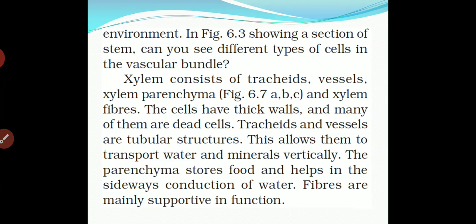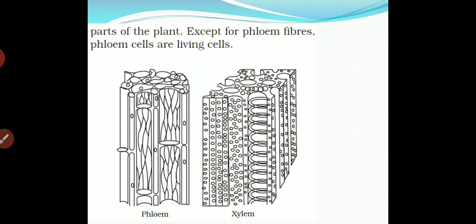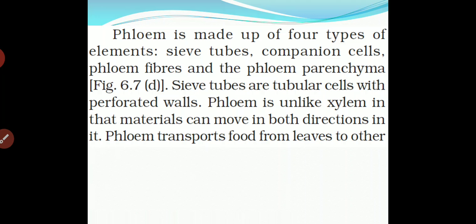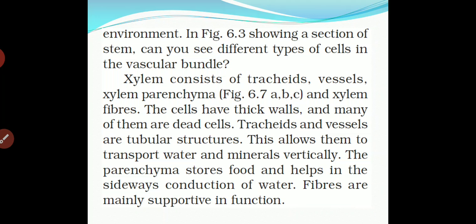In figure 6.3, showing a section of a stem, can you see the different types of cells in the vascular bundle? Here we can see phloem and xylem. Xylem consists of tracheids, vessels, xylem parenchyma, and xylem fibers. The cells have a thick wall, and many of them are dead cells.